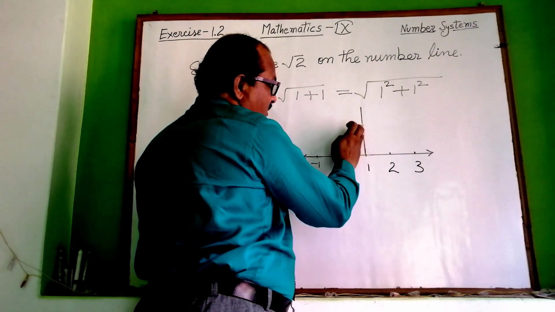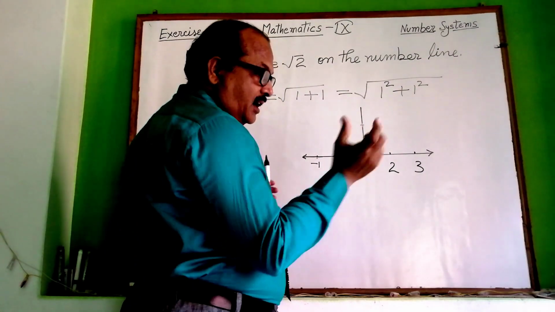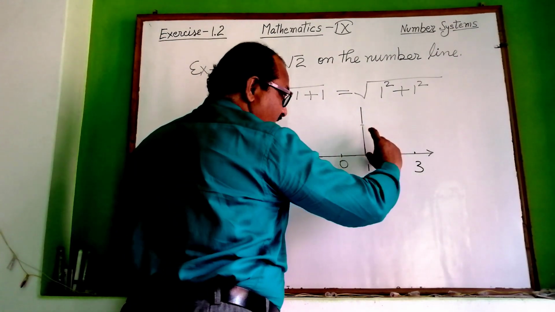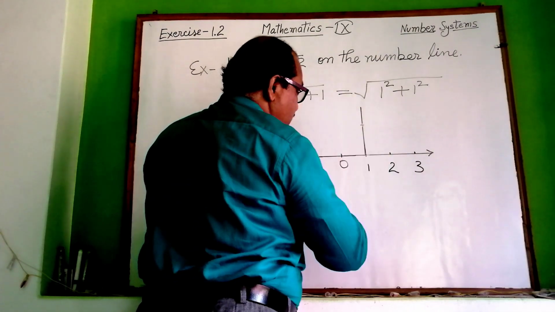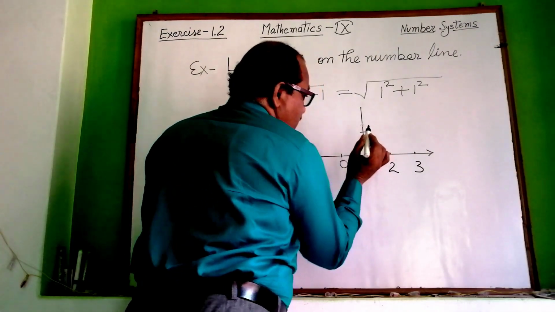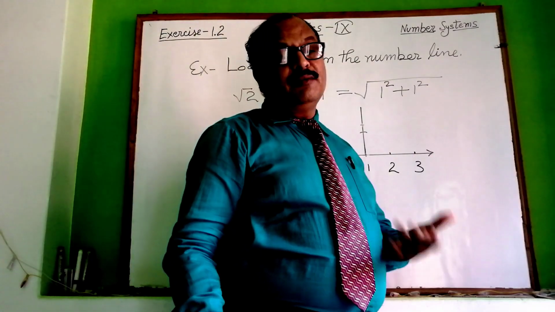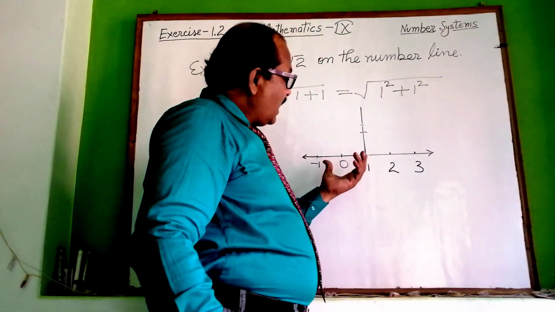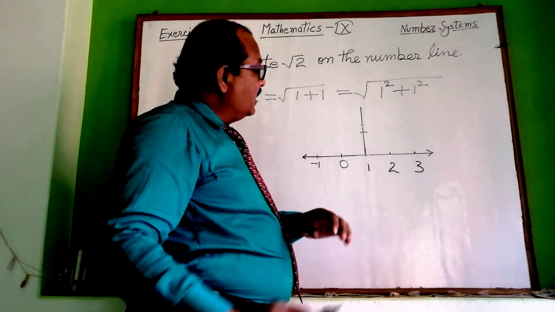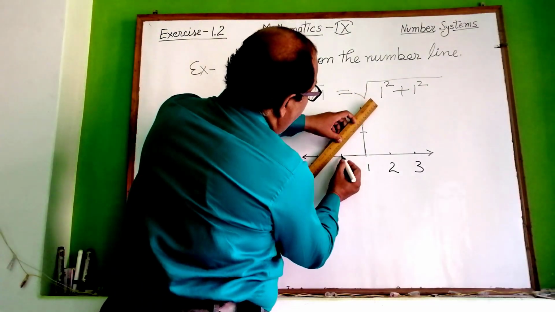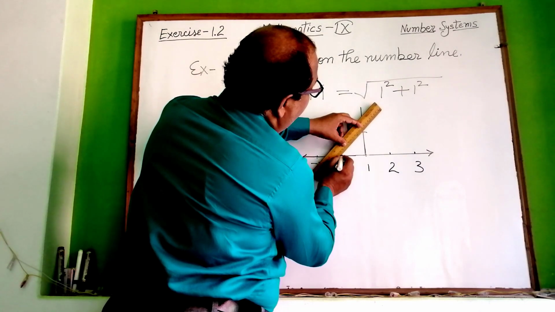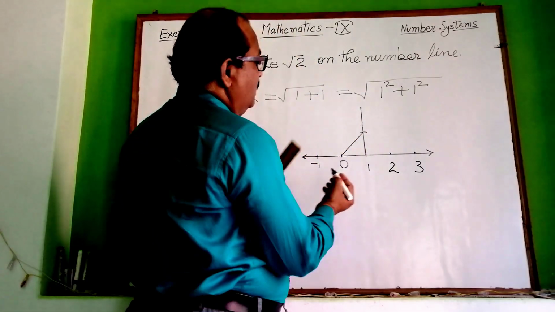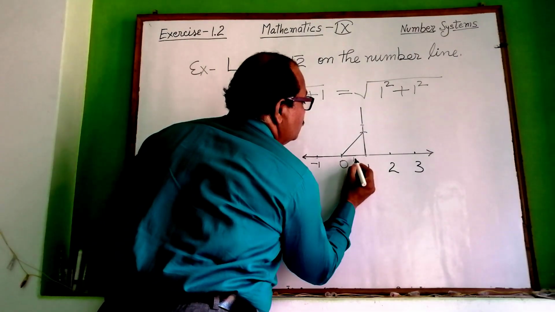I think you can use your compass like this. Take this distance and again cut at this point like this. Since I have no compass at this time, I am using this method, and now I am going to join the hypotenuse of this triangle. So you can see it is 1 unit.